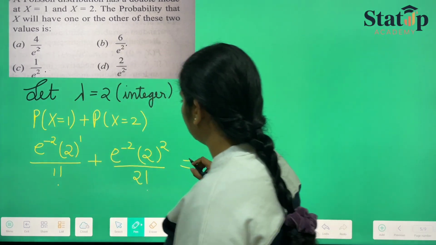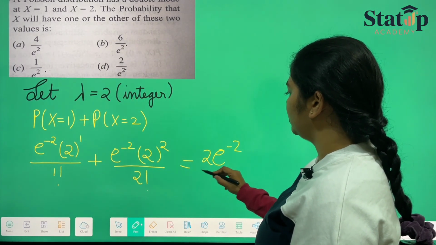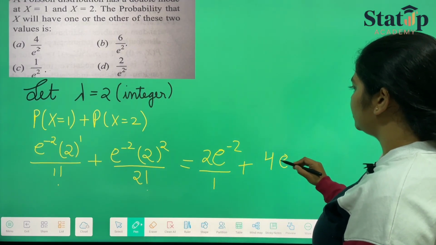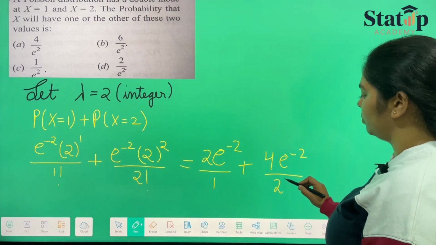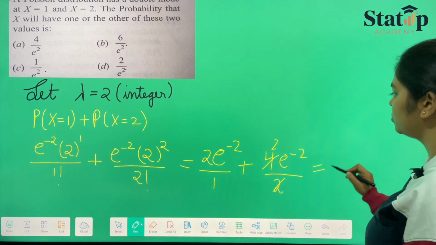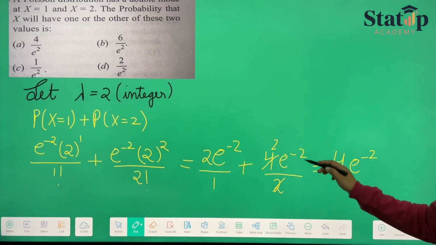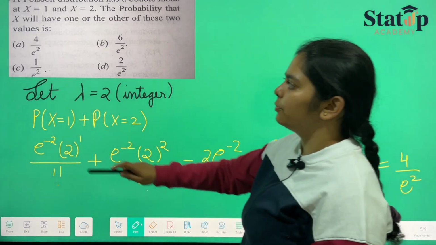When we add them, it will be e raised to the power minus 2 into 2 upon 1, plus 4 into e raised to the power minus 2 upon 2 factorial, which will be 2 only, so it will get cancelled. So it will be 4 into e raised to the power minus 2 if we add both of them. And it can also be written as 4 upon e raised to the power 2, which forms our option number A.